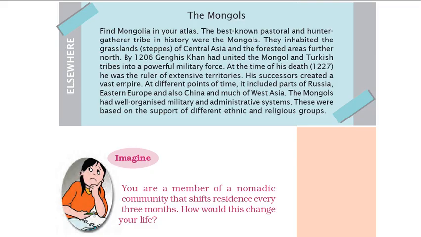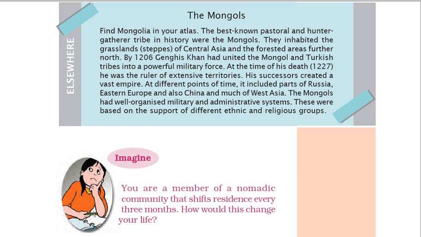Elsewhere. The Mongols. Find Mongolia in your atlas. The best-known pastoral and hunter-gatherer tribe in history were the Mongols. They inhabited the grasslands, steppes of Central Asia and the forested areas further north. By 1206, Genghis Khan had united the Mongol and Turkish tribes into a powerful military force. At the time of his death, 1227, he was the ruler of extensive territories.